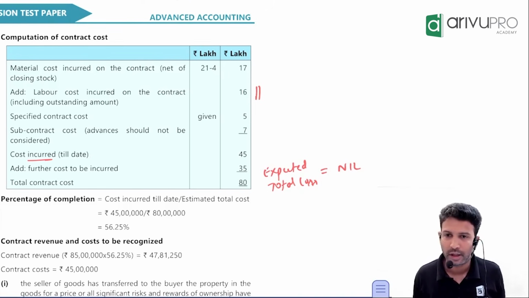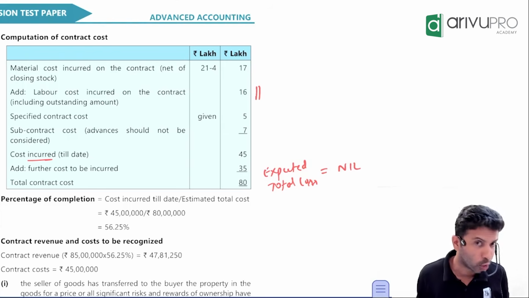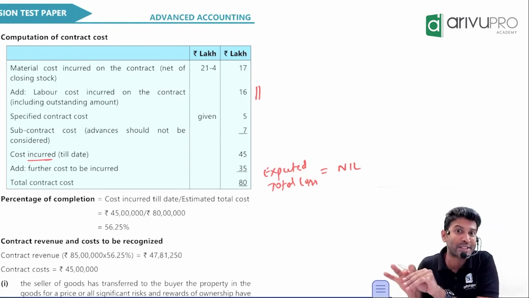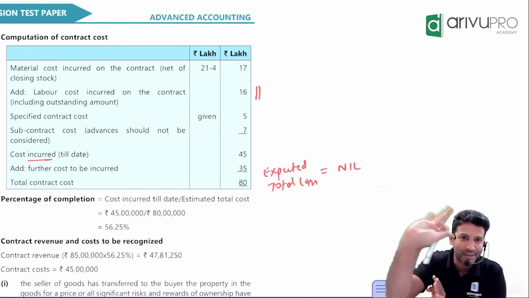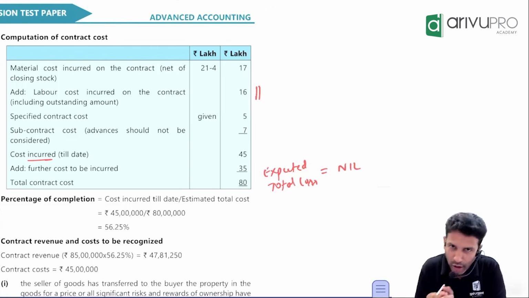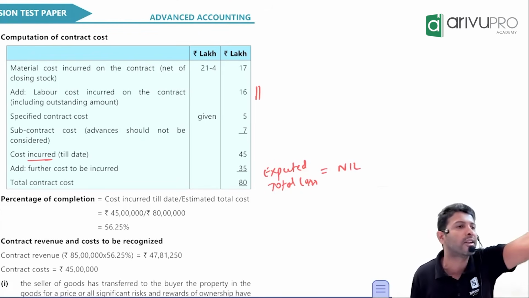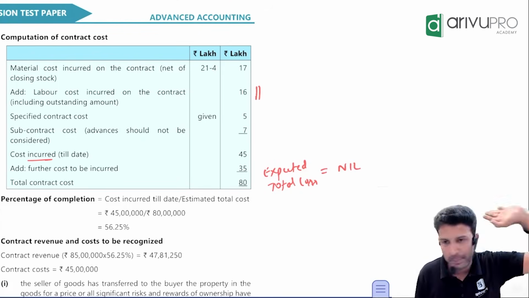Sir, we are going for percentage method. Outcome can be measured reliably. Assume. Don't say contract outcome cannot be measured reliably and I'll go for completed contract method. Guru, don't do all that. When they give you all this data, indirectly the examiner is saying go for percentage completion method.